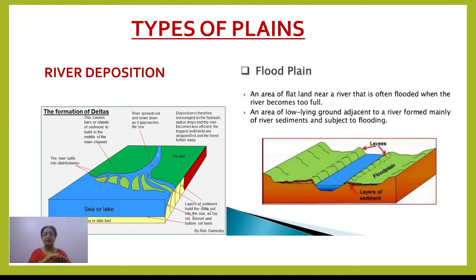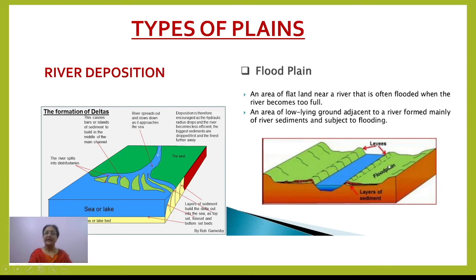If it is along the two banks of a river in this manner, whenever the flood comes, the river overflows. So the water spreads over the nearby area on both sides. That results in the deposition of sediments on both sides, and that is actually the flood plain. The plain which is the result of it is called the flood plain.